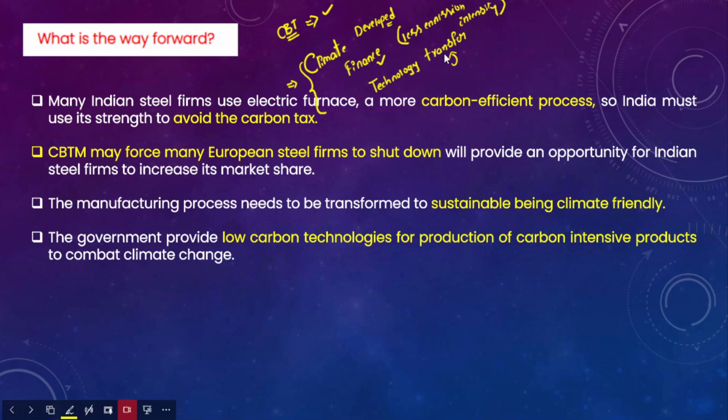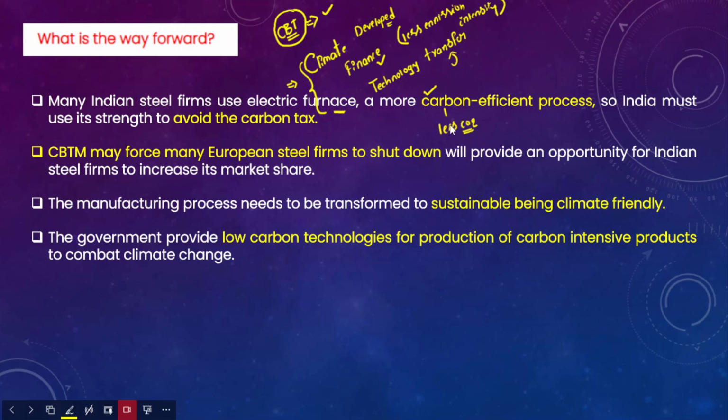So in this context, what should be the way forward with respect to this carbon border tax mechanism? Many Indian steel firms now use electric furnaces. These electric furnaces are a more carbon efficient process, in the sense that they release less CO2 emissions.